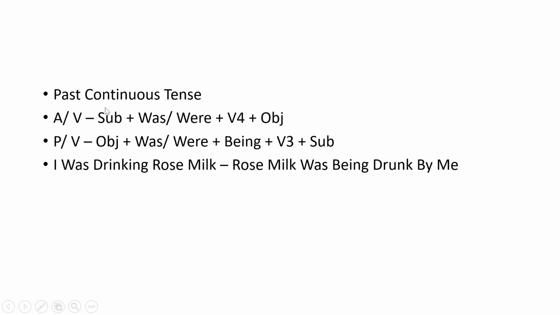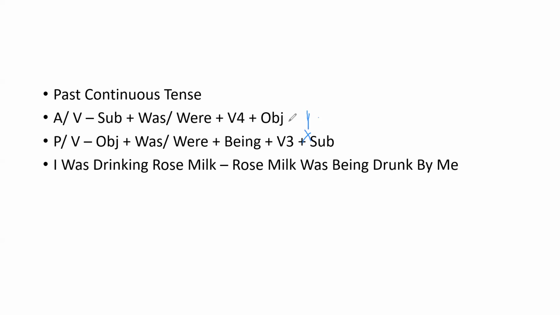Here the structure of the past continuous tense is subject plus was or were plus V-ing plus object. If it is continuous, then in the passive voice after the helping verb we must write being. The structure of the passive voice is object plus was or were plus being plus V3 plus by plus subject.